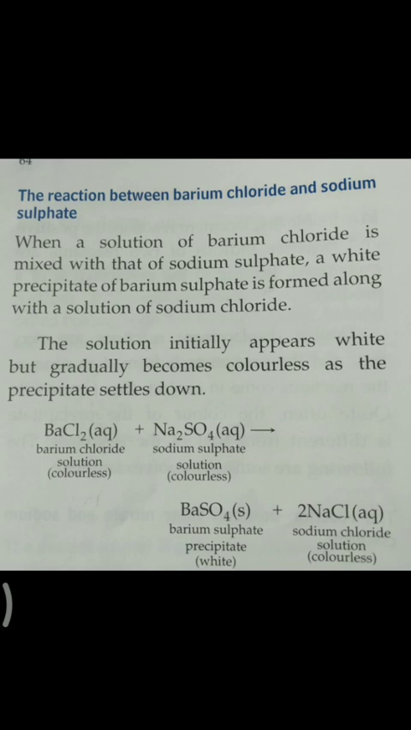Second example, the reaction between barium chloride and sodium sulfate. When a solution of barium chloride is mixed with that of sodium sulfate, a white precipitate of barium sulfate is formed along with the solution of sodium chloride. The solution initially appears white but gradually becomes colorless as the precipitate settles down. Then this reaction you will write. BaCl2 plus Na2SO4 gives BaSO4 plus 2NaCl.